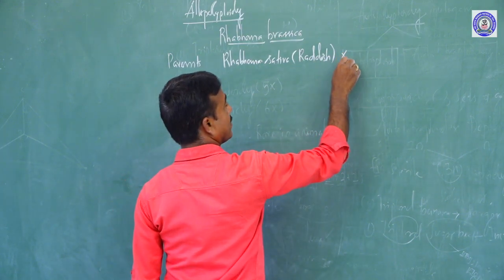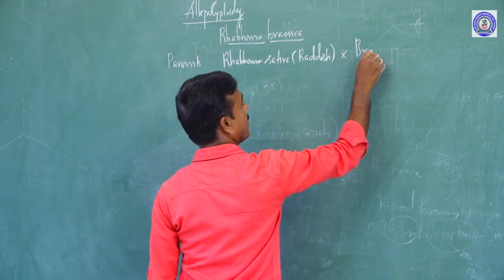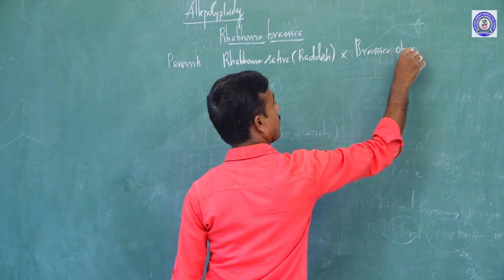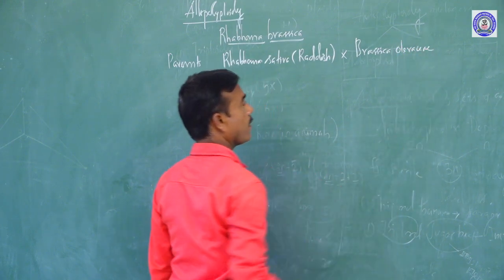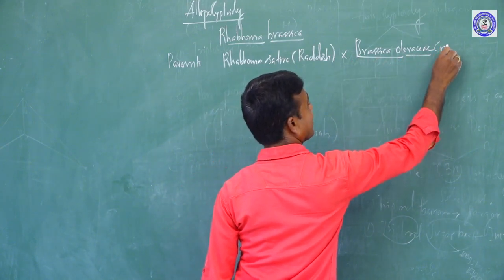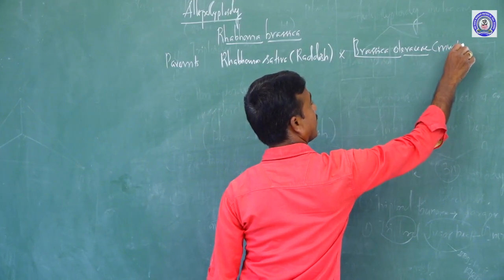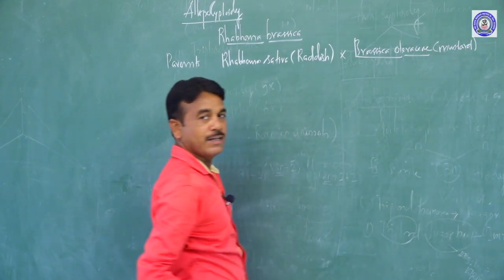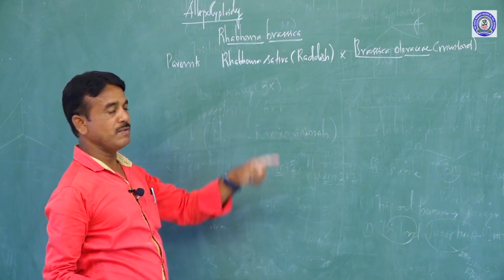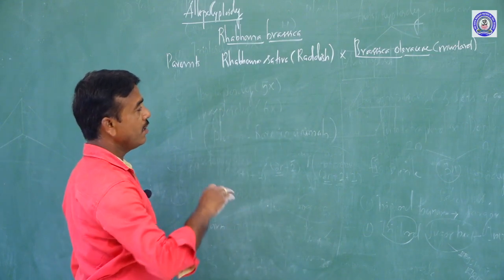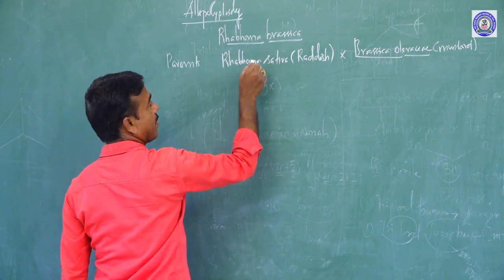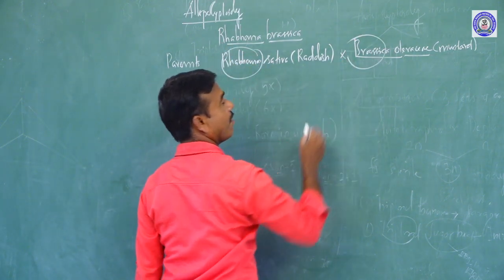Cross it with Brassica oleracea, which is commonly called mustard, kadugu. So Raphanus sativus is crossed with Brassica oleracea, and the resulting plant is Raphanobrassica.